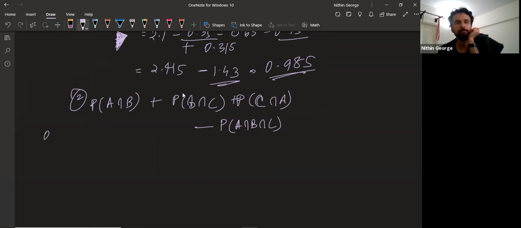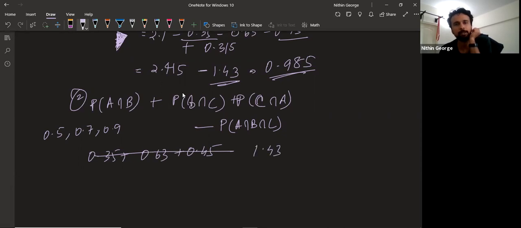So we had numbers as 0.5, 0.7 and 0.9. So this becomes 0.35 plus 0.63 plus 0.45, which together is 1.43, minus 0.315 becomes 1.1.